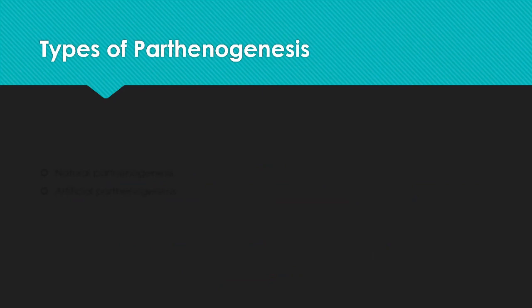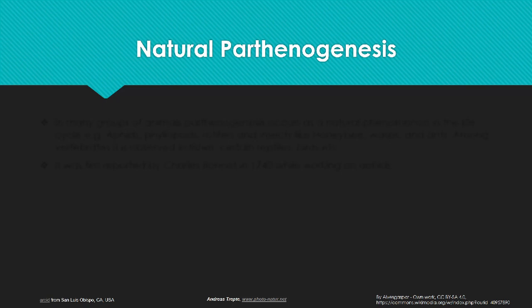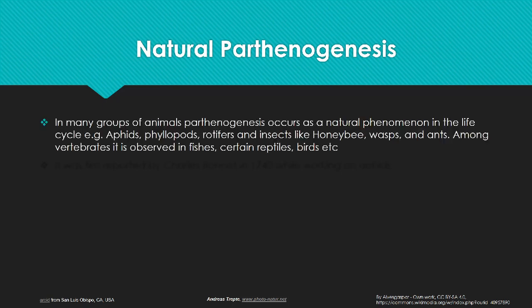There are basically two different types of parthenogenesis. One is natural parthenogenesis, and the other is artificial parthenogenesis. Natural parthenogenesis occurs in many groups of animals, as a natural phenomenon in the life cycle.